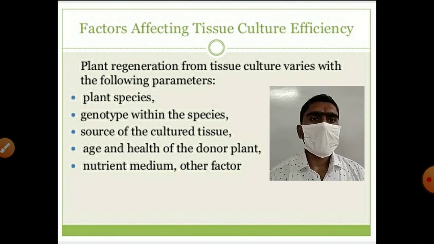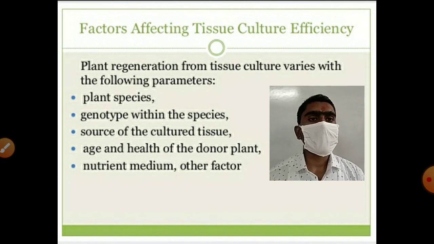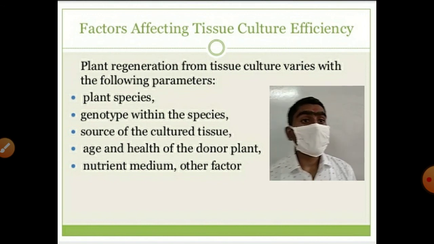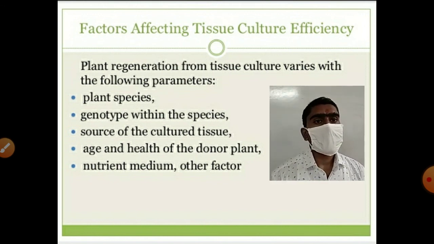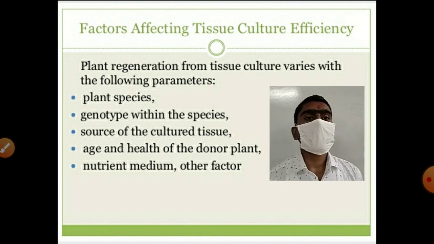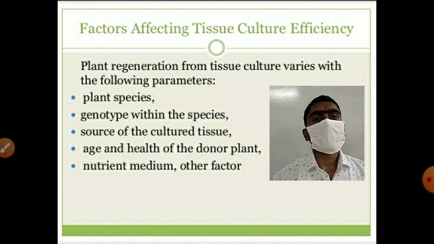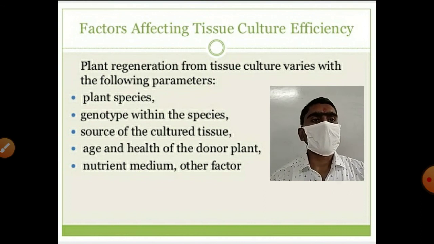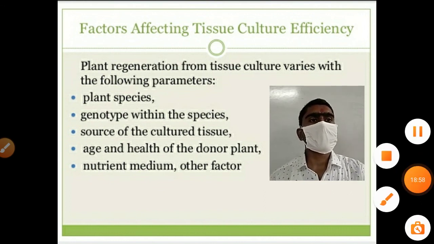Therefore our media must have all the necessary micro elements or ingredients which plants get naturally through the soil. But here soil is not there, therefore we need to provide all the necessary ingredients through our nutrient medium, and that medium should be properly sterilized. Also the donor plant whose explant we are taking should be healthy. The explant should be healthy, and the genotype should be strong. These are some factors which can affect tissue culture.